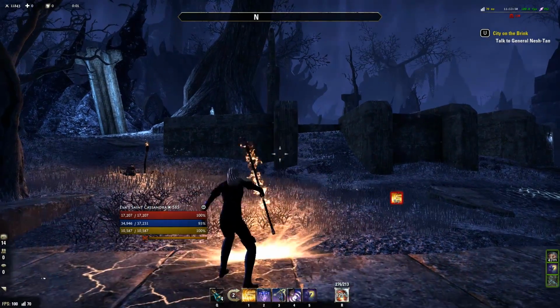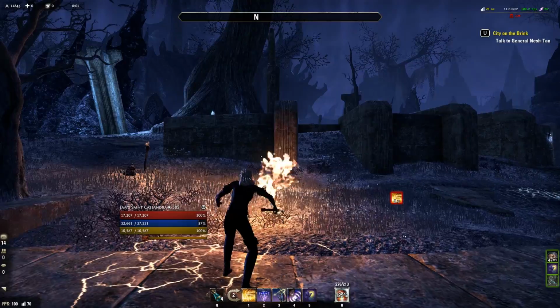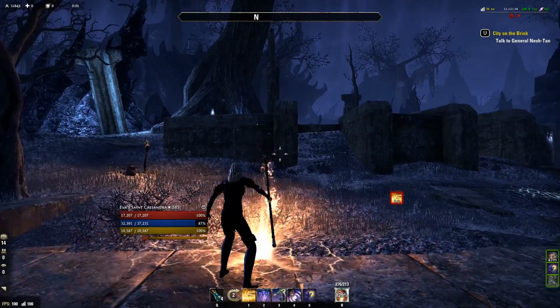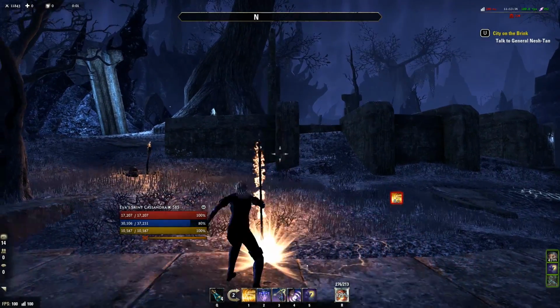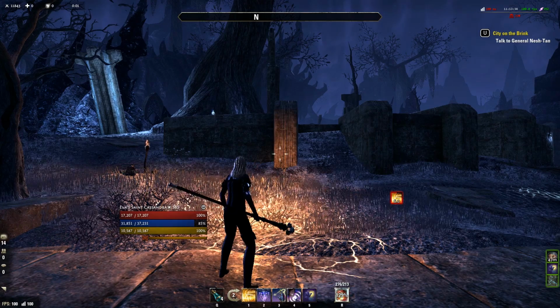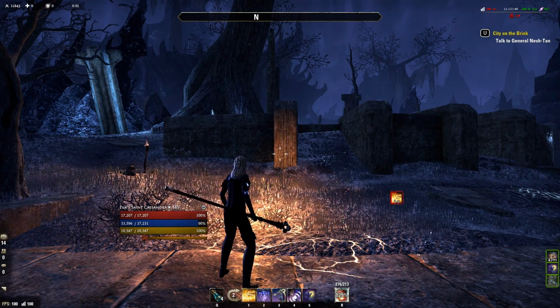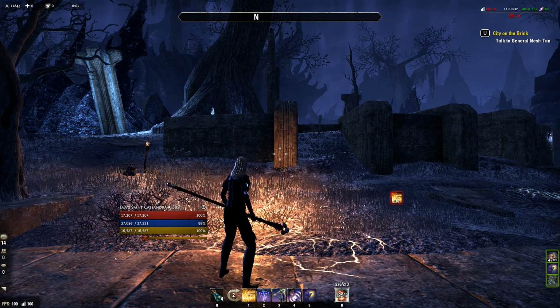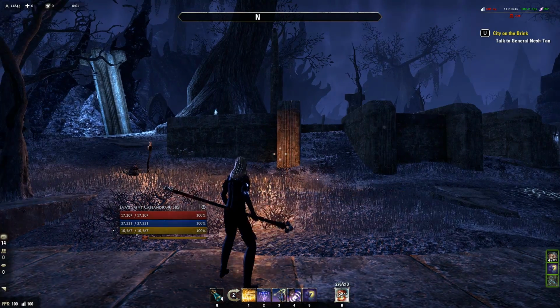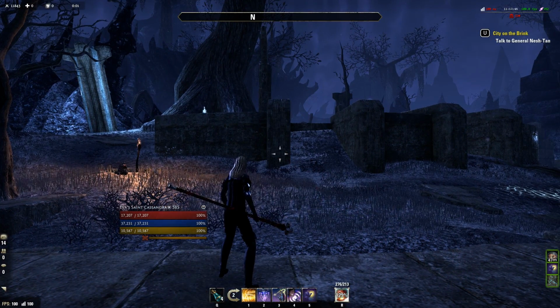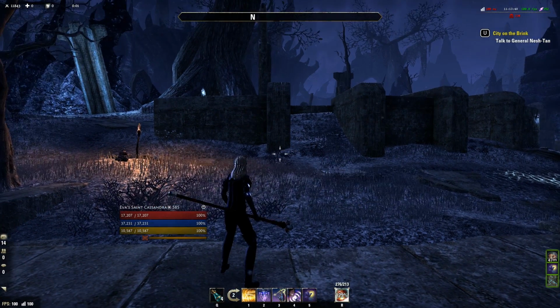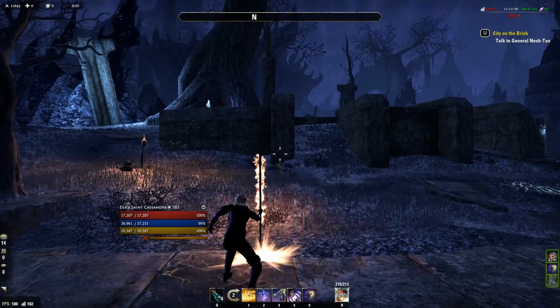The animation barely shows anymore, but the light attack still goes off. This is light attack weaving. So you animation cancel your light attack with your skill, because skills have a higher priority than a light attack. That's what is really important.